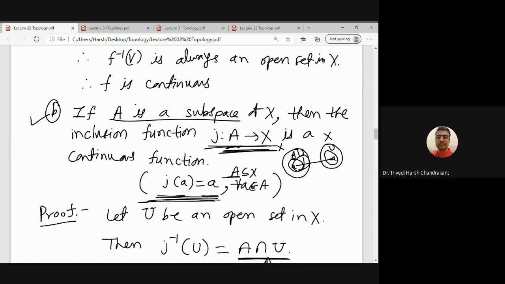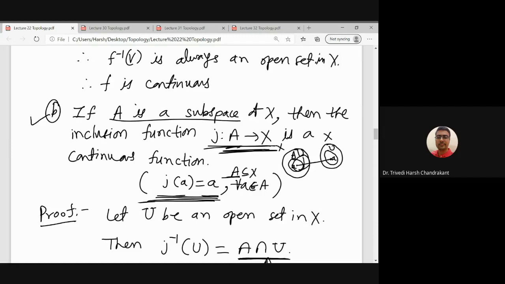Then for any subset A of X, we can define the subspace topology, in which those sets are open which are the intersection of A with some open set of X. So a subset of A is open in the subspace topology if that subset equals the intersection of A with some open subset of X. That is the subspace topology on A.